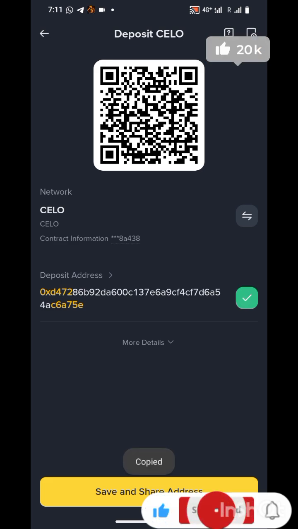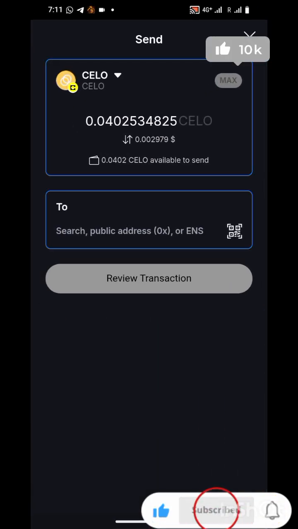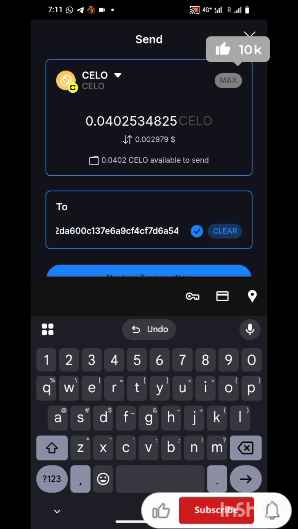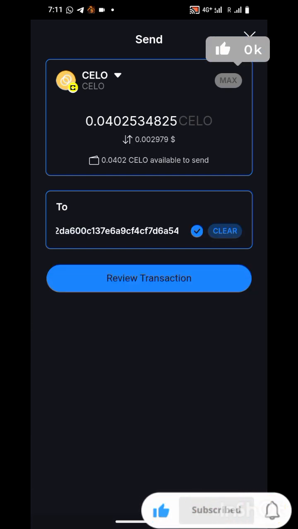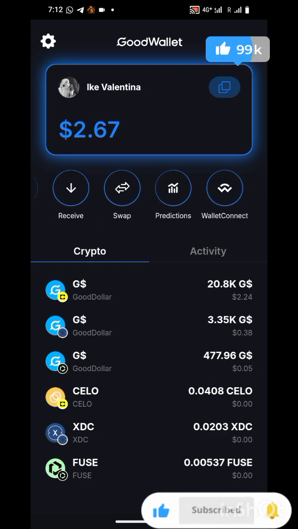So when you copy, you go back to the Good Wallet, you paste. After pasting, you can now click on review transaction and you make your withdrawal. You will receive it immediately to your Binance. So you can still check any crypto account you are using. You can check if there is Celo, then you copy your address, paste it for withdrawing. So this is basically all you need to know about this platform. It's not difficult. This is just it.